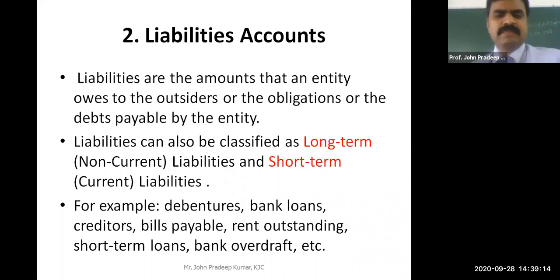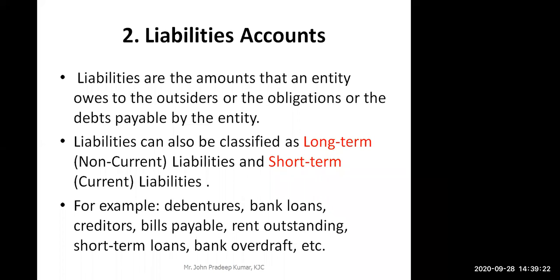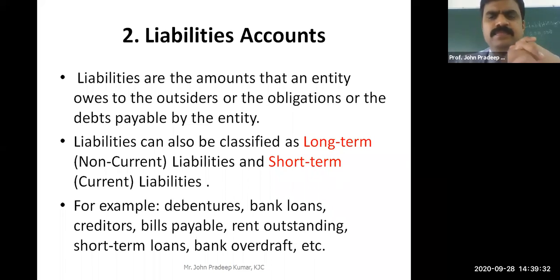And then bills payable, rent outstanding. What is rent outstanding? Can someone contribute? The expense that is not yet paid. Yeah, that needs to be paid. The company's rent will be paid after 2 or 3 months.